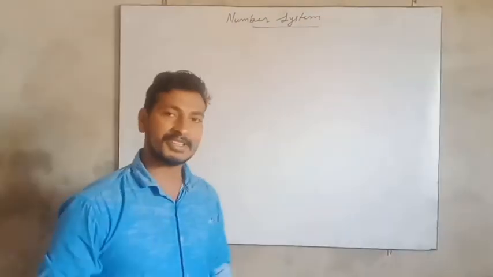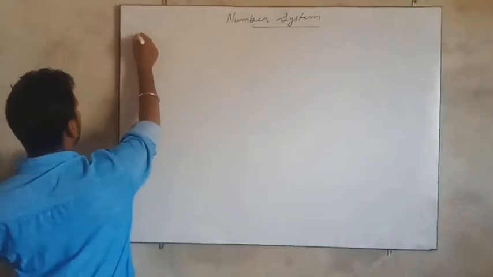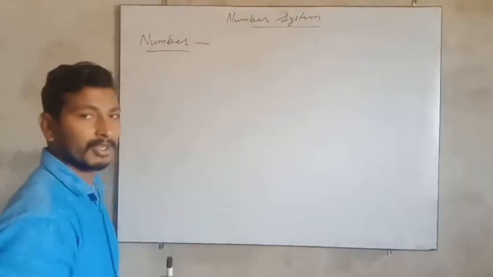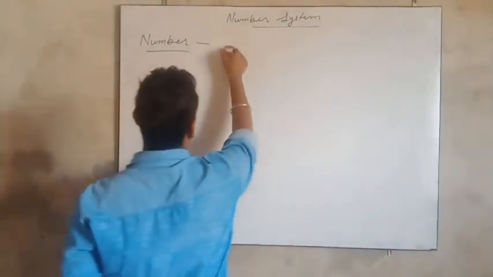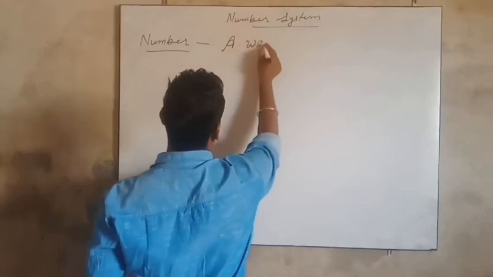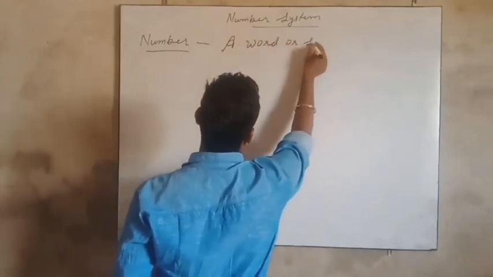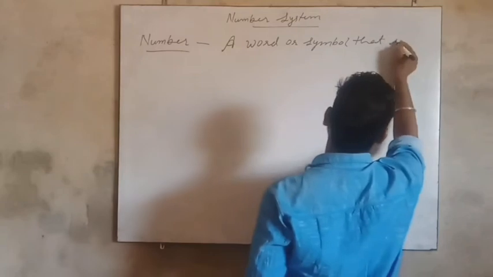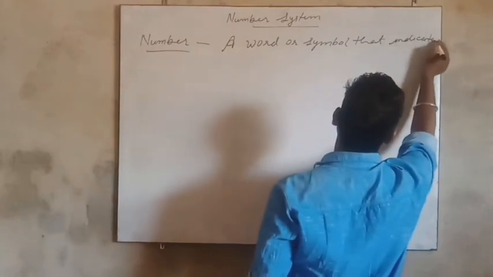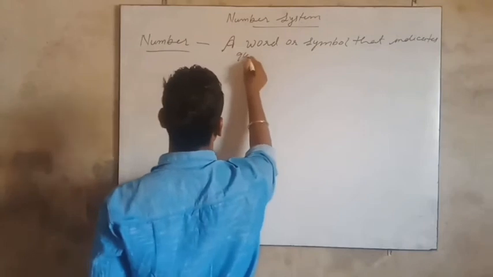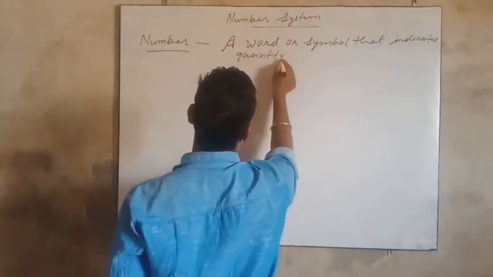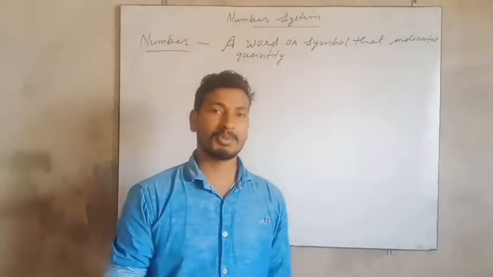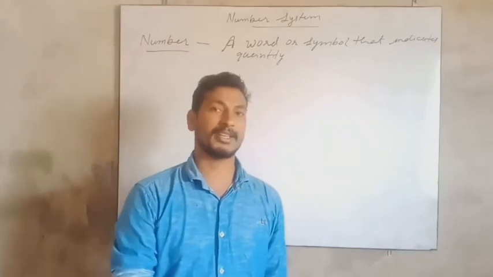Today's topic is number system, and the very first question that arises is, what is a number? A word or symbol that indicates a quantity. So a word or symbol that indicates a quantity is called a number. कोई भी वर्ड या सिंबल जो किसी संख्या को दर्शाता है, that is called number.